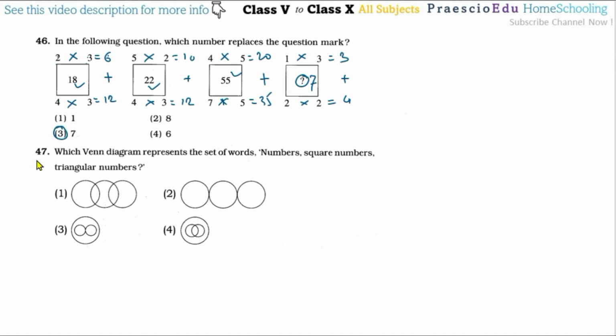Now question number 47, which Venn diagram represents the set of numbers, square numbers and triangular numbers? Now square numbers and triangular numbers belong to the numbers, which means there should be one outer circle, so here and here. Okay, but some square numbers are also triangular numbers, which means there is a common region between them. So this is a perfect match. So option number 4 is the correct one.